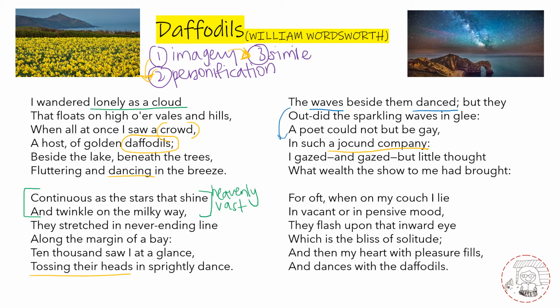Okay, so we've talked a lot about imagery as well as personification and simile, and these are basically the central literary devices of this poem. One last one that I want to highlight is the use of rhyme scheme. Okay, so what is the rhyme scheme of this poem?